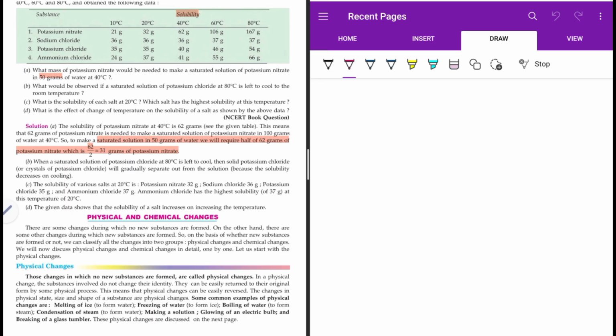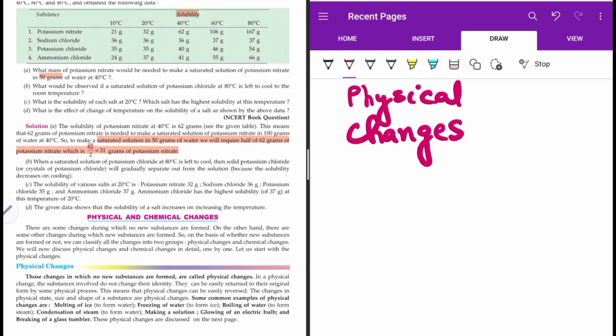Today we are going to discuss physical and chemical changes. Regarding physical change, both are changes, but one is reversible and the other is a non-reversible process. A physical change means a change in the physical properties. Thus, we can say that in such a change, no new substance is formed.